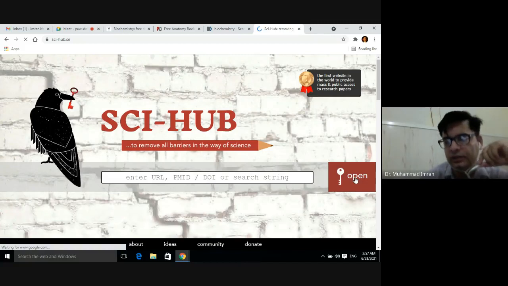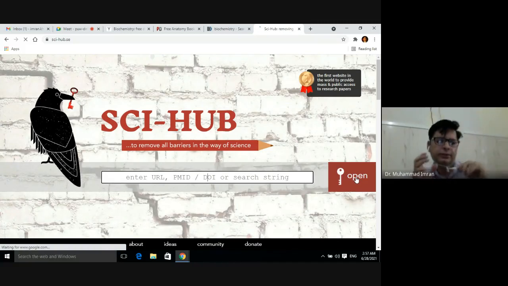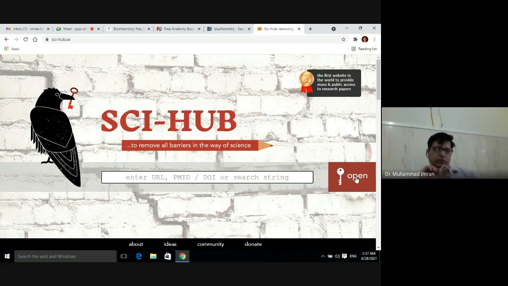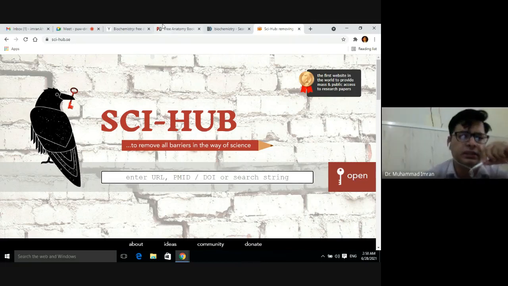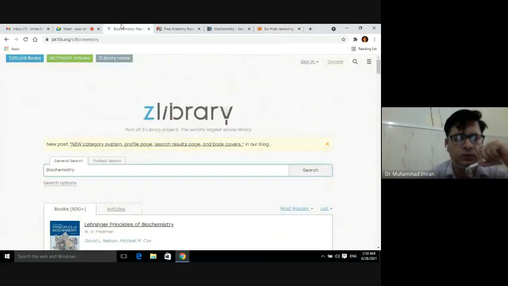Then you can open it. Then you can download that article which you are not able to download otherwise, because you have to pay for the article. If you don't want to pay for the article, then you can use the Science Hub site to download your paper. So these are the four more useful sites to download the books and articles.